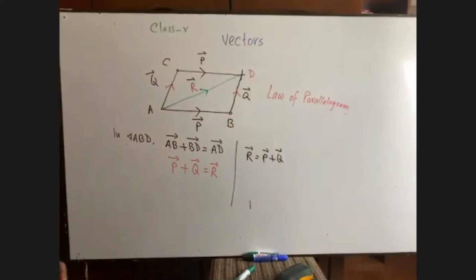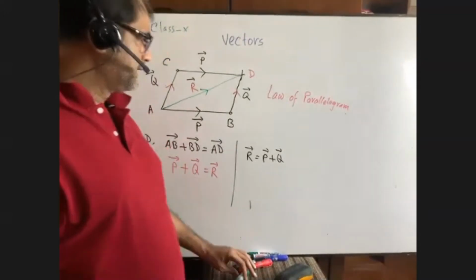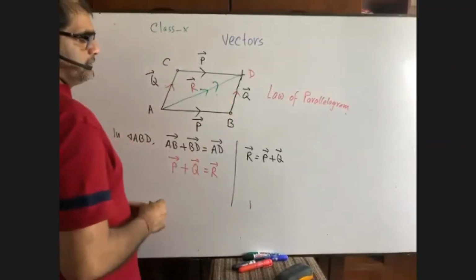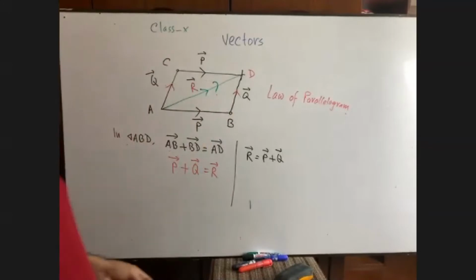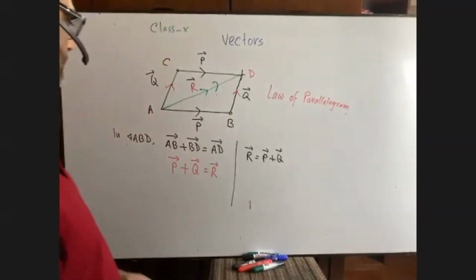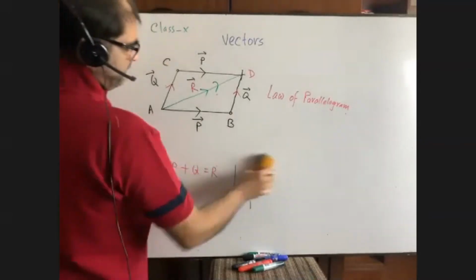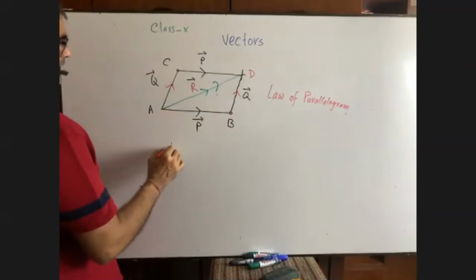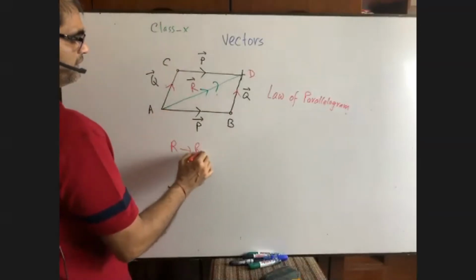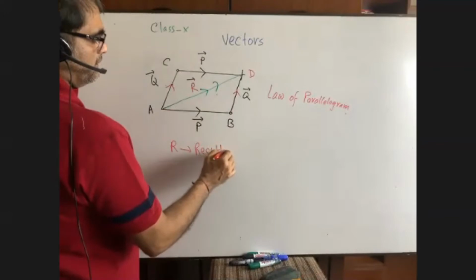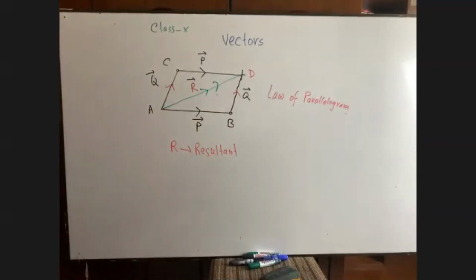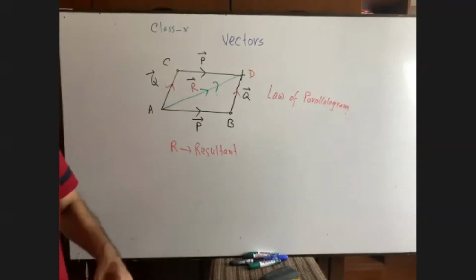Okay, I think you have got it. Is there anyone here who can name this R? What is R? Who can tell me? Is there anyone else? That is, you don't know physics, right? It is called resultant. Here R is for resultant. Have you heard or not? Talk to me. Yes, sir.